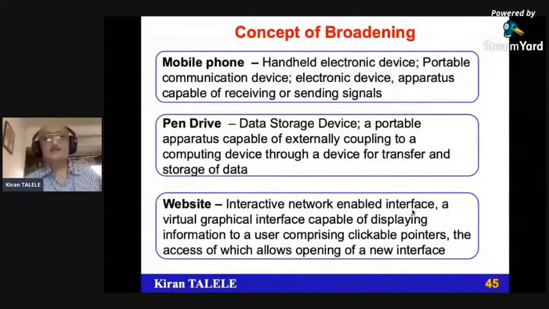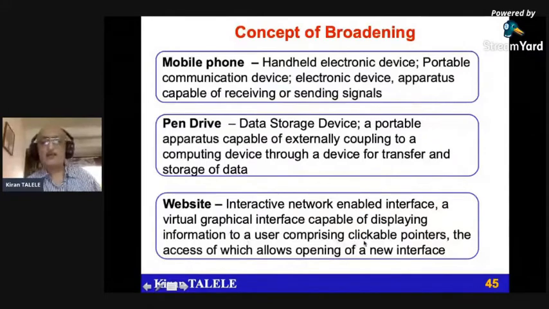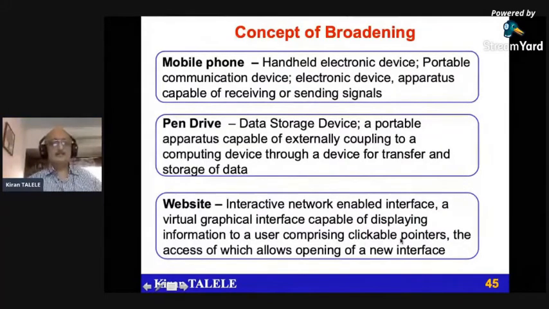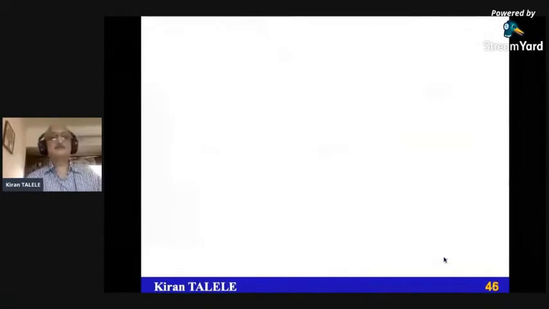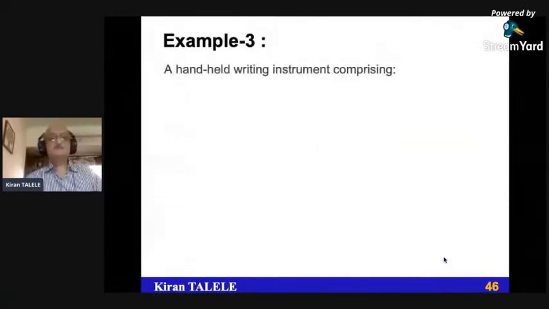The virtual graphical interface capable of displaying information to user comprising clickable pointers, the access of which allows opening of a new interface. This is very interesting. If you keep this in mind, reading a claim is an enjoyable experience. You'll enjoy it. So here's one example of a patent claim.